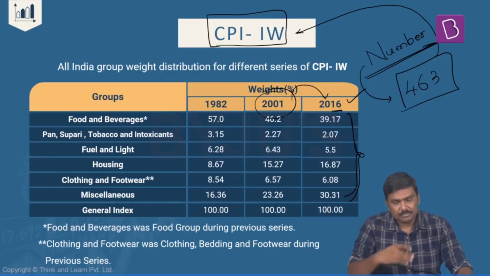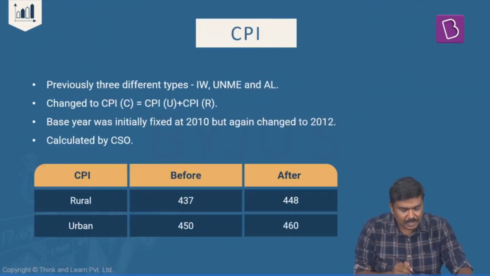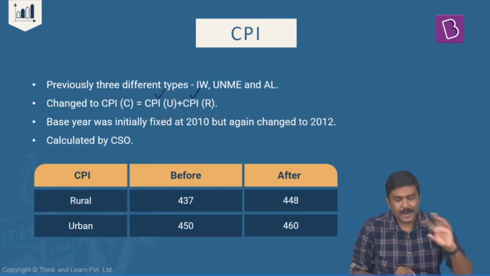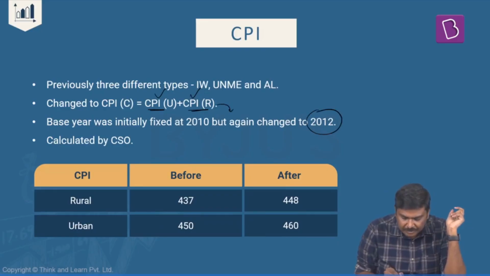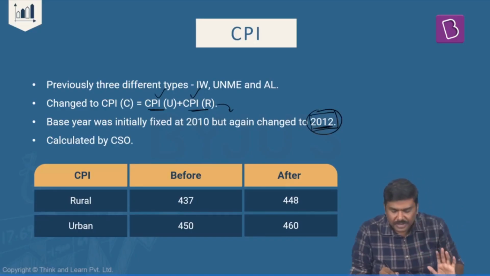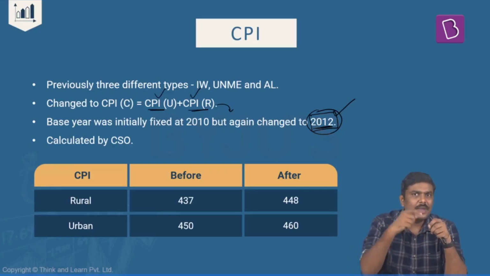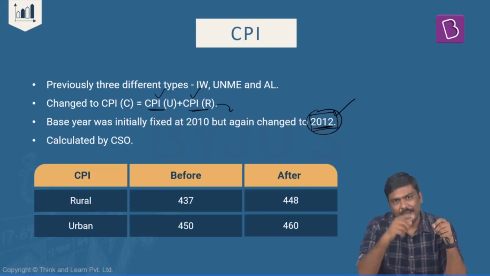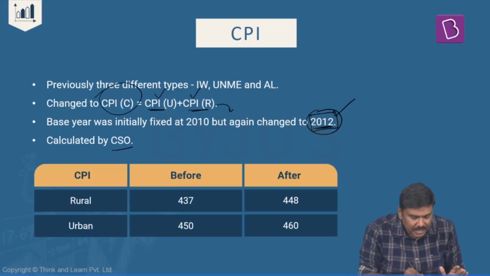In the case of CPI, like I've said earlier, there are 2 measures now: CPI urban and CPI rural. And in the case of CPI urban and CPI rural, what is the base year that we are using right now? The latest base year that we have been using is the year 2012. Using this base year, we are calculating the CPI urban index and CPI rural index as well as the CPI combined index. And it is calculated and published by NSO.